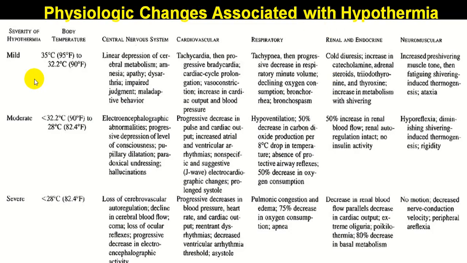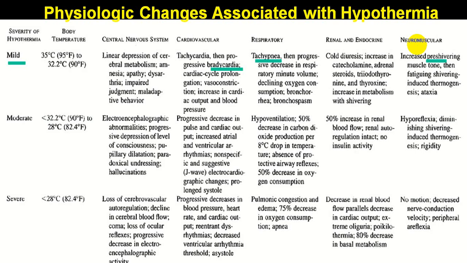This is another way to explain the entire mild, moderate and severe. What is the effect on CNS? What is the effect on cardiovascular system, respiratory system, kidney and neuromuscular system? At your leisure time, you can go in detail. What we have mentioned before is in a shortcut. So if you want to know all this in detail, you can go at your leisure time. I put this slide specifically for that purpose. Whoever is interested can go through what will happen in a mild variety in CNS, cardiovascular, respiratory, renal and neuromuscular. In those we have mentioned only some of the important findings in the previous slides.